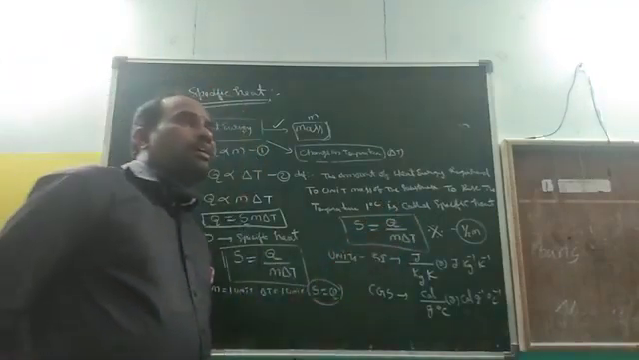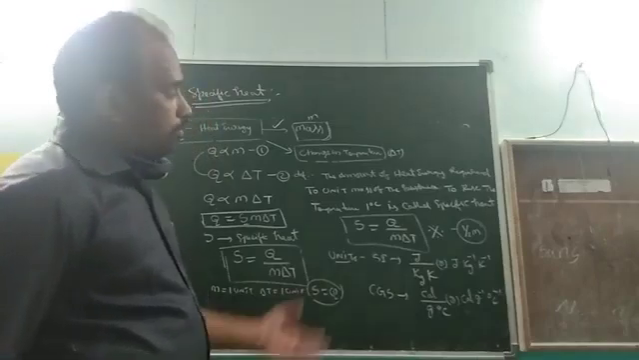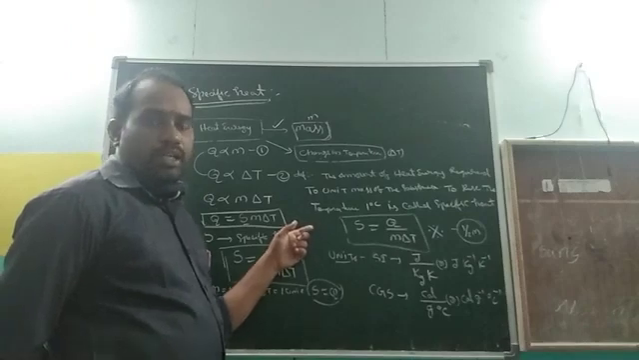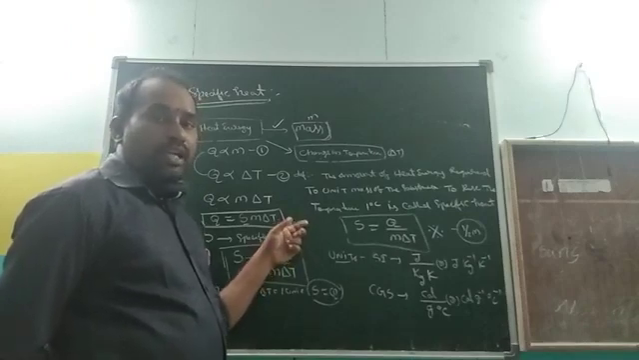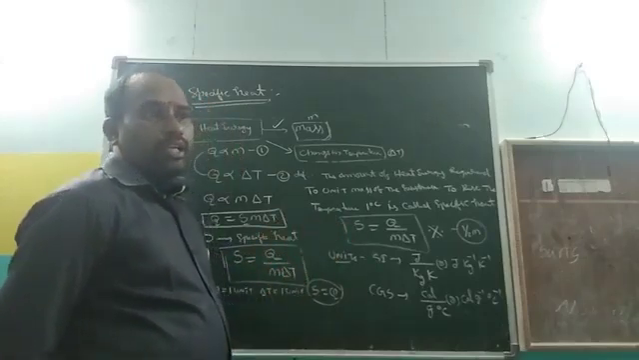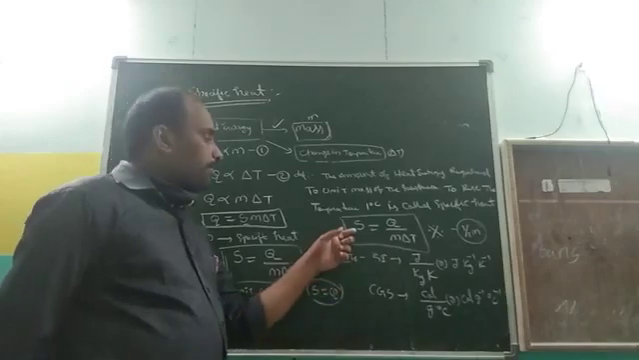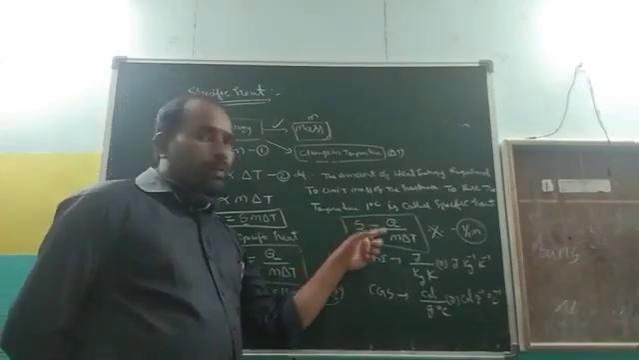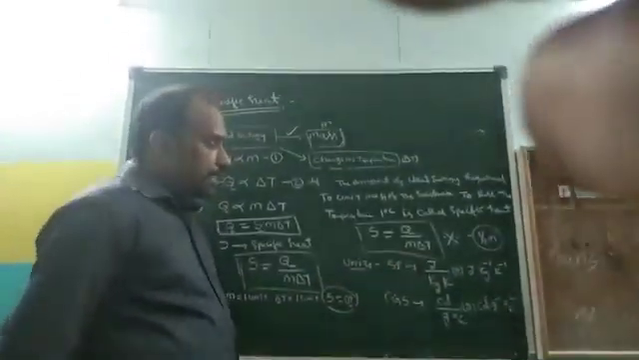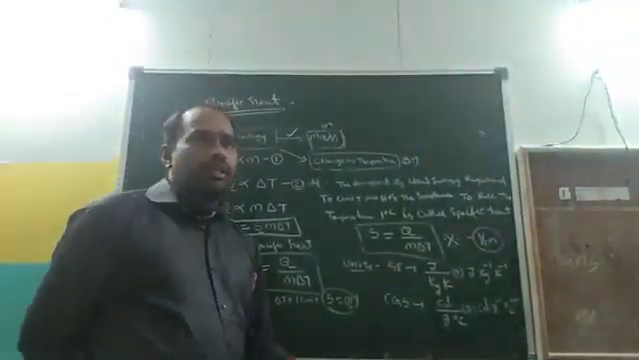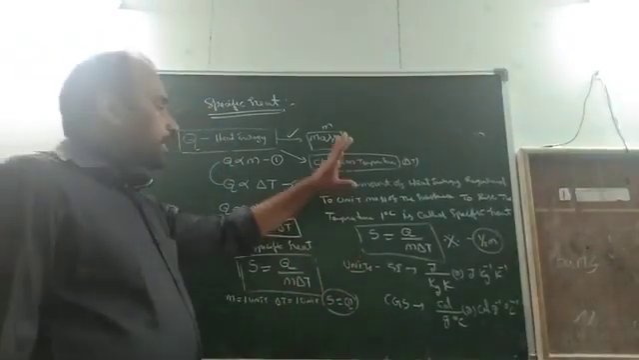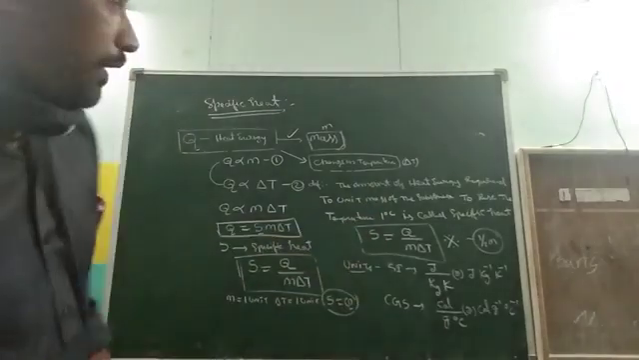Are you clear? This is a question repeated in many papers. It is the most important half mark question for SSC public examinations. What is the formula for specific heat? S is equal to Q by M delta T. So what are the units? Joule by kg Kelvin, calorie by gram degree centigrade. These are the units of the specific heat.